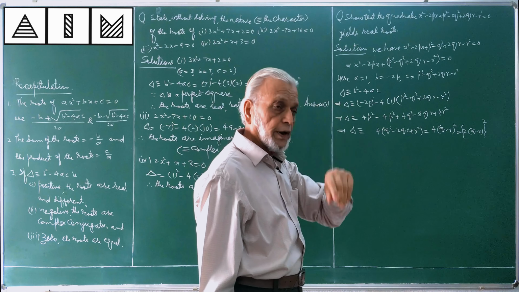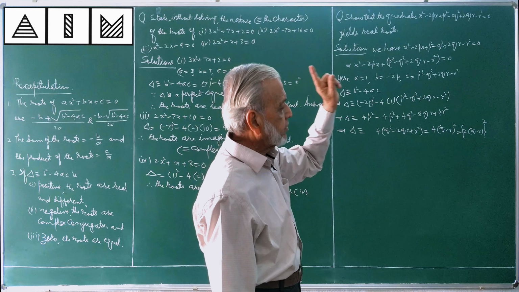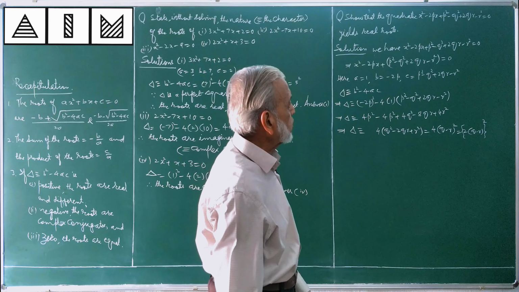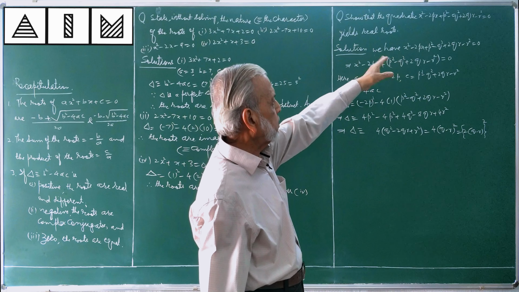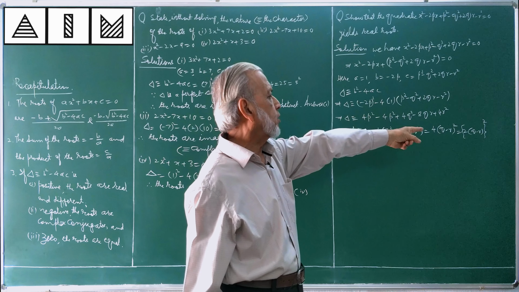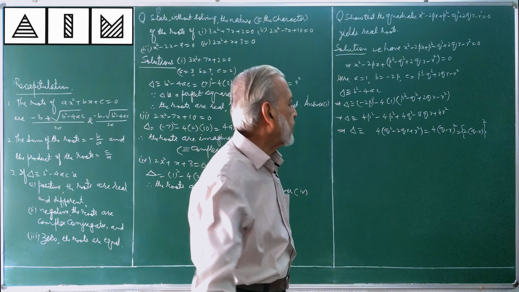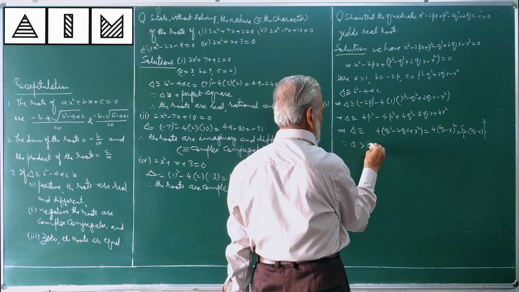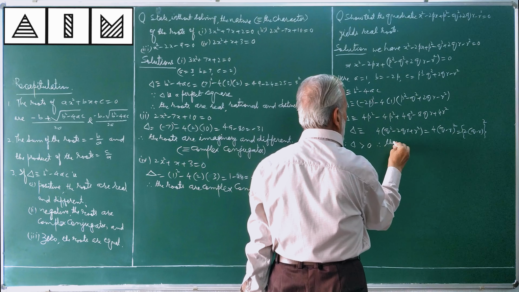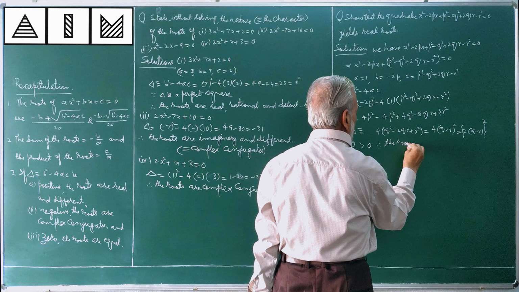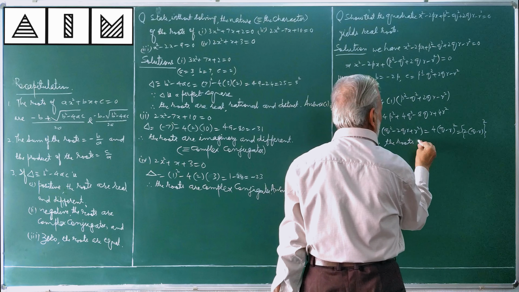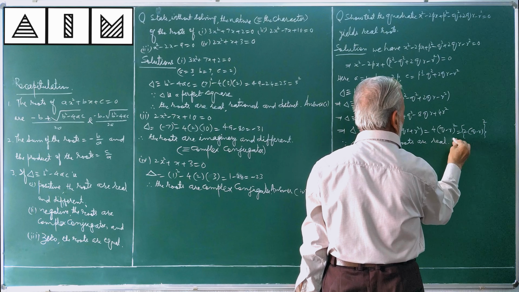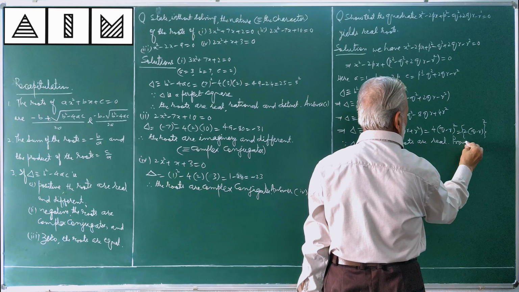Otherwise, if you have to write the nature of the roots, I will write real, rational and distinct. But the question says, show that this equation gives real roots. Yes, because delta is positive, the roots will be real. Since delta is positive, therefore, the roots are real. That was the question.